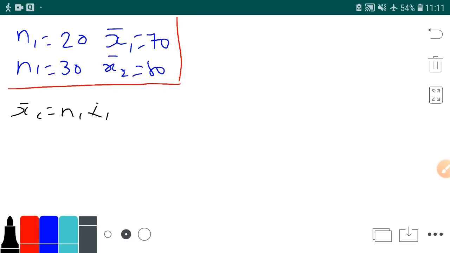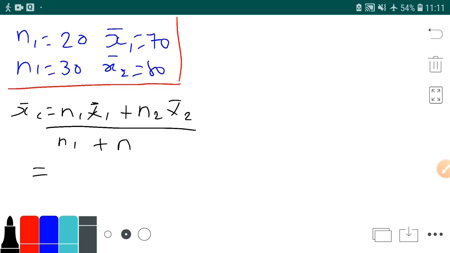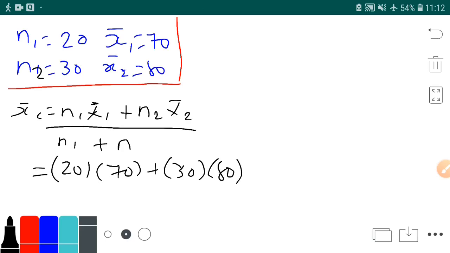n1 x bar 1 plus n2 x bar 2 upon n1 plus n2. So let us take n1 as 20, x bar 1 as 70, plus n2 as 30, x bar 2 as 80, upon n1 plus n2.